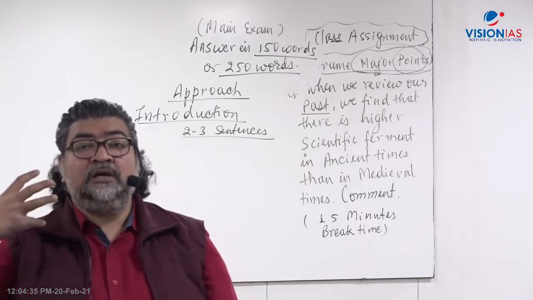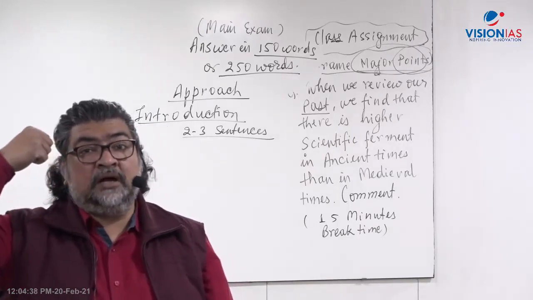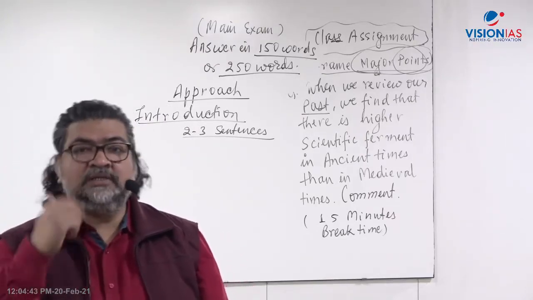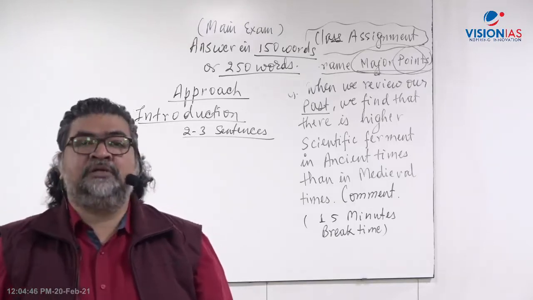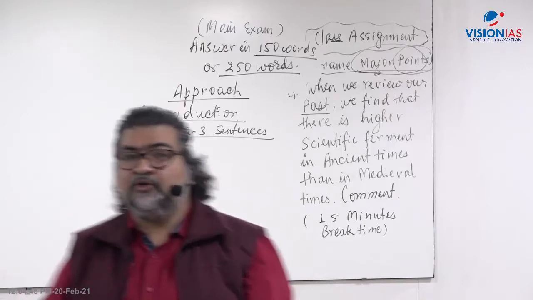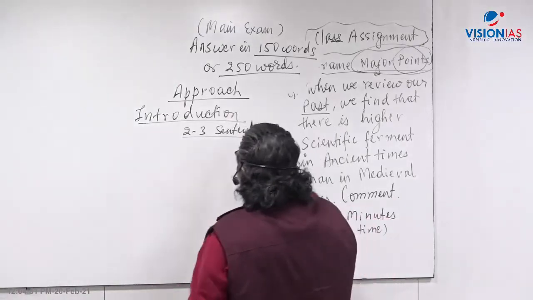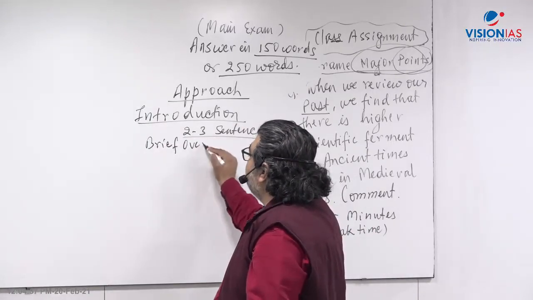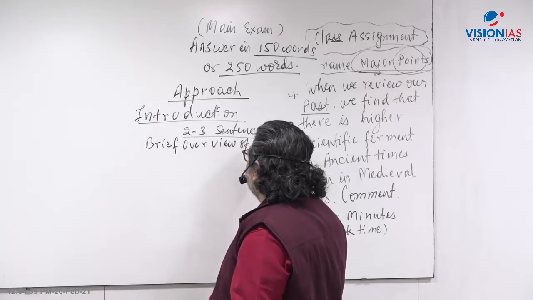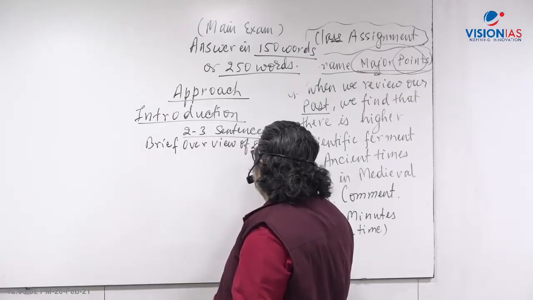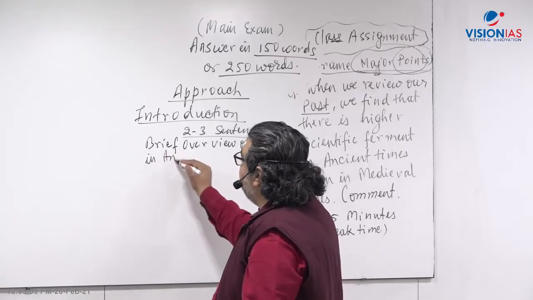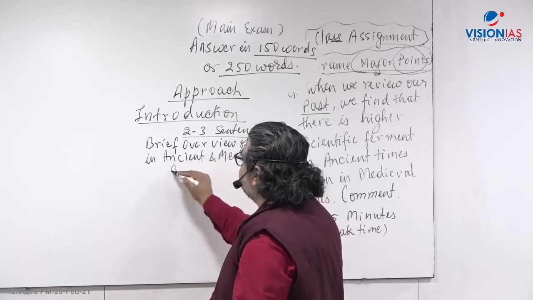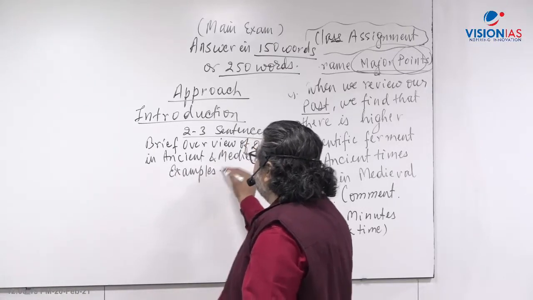So that shows the artifact, that metallurgical aspect of that time. Jantar Mantar I have given as an example. Charak I have mentioned there. Right? So when you start with the introduction, just give a brief overview of the development. In ancient and medieval periods, you have to give examples there. And if you supplement with examples, well and good.